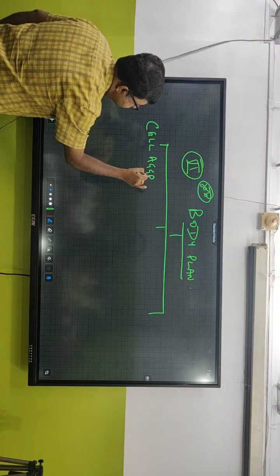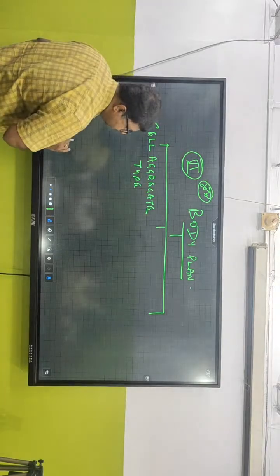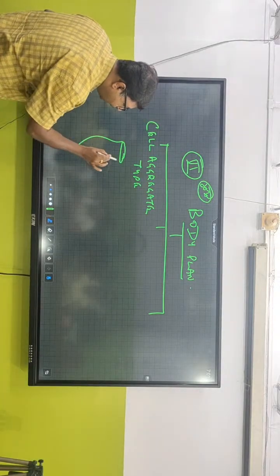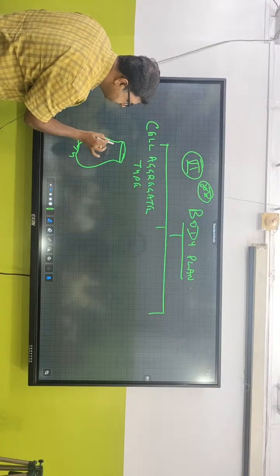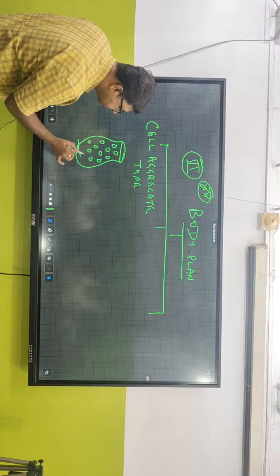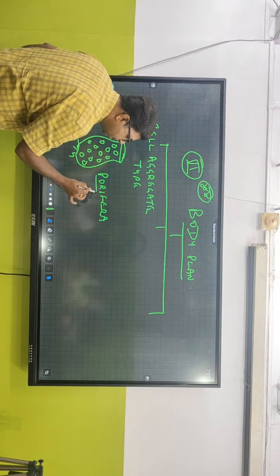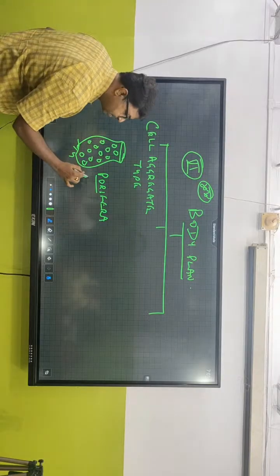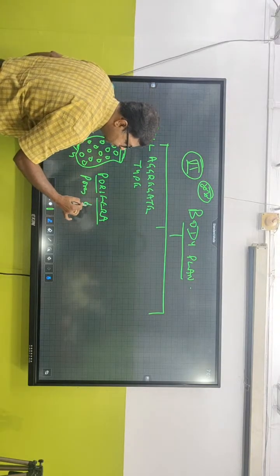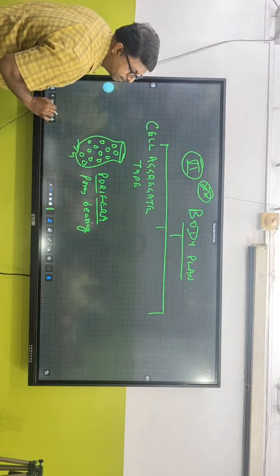So they have got a cell aggregate type of body plan. Now when we talk about them, what comes immediately to our mind is Porifera. They have many pores. Phylum Porifera. Pori means pore, and fera means bearing. So they are pore-bearing organisms. They have many pores over here.